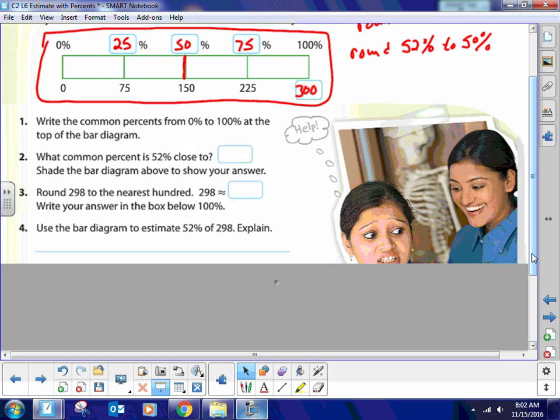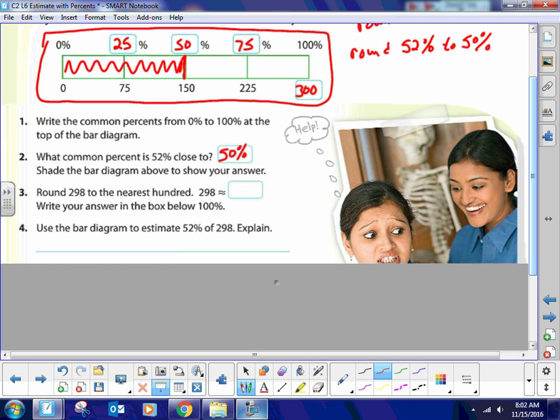Now, write the common percent from 0 to 100 at the top of the bar diagram. The common percents that we did were 25, 50, and 75. What common percent is 52 close to? I've already told you that it rounds to 50%. Shade the bar diagram above to show your answer. This is the 50% mark. Then it says round 298 to the nearest 100. So I've already done that. We know that number is 300. Now, I've obviously done all this for you, but you should be able to do most of this on your own.